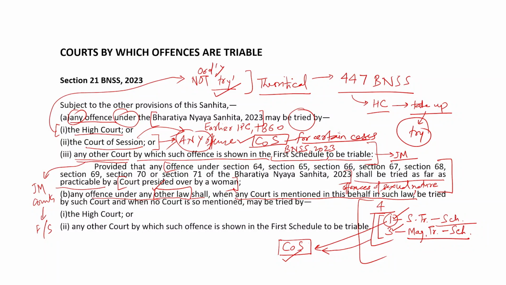So, any offence under laws other than BNS 2023 would be tried by the courts mentioned by those particular laws.